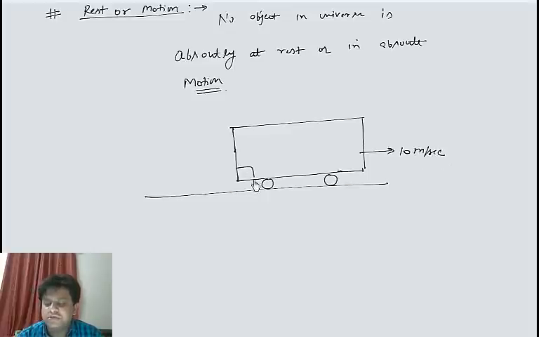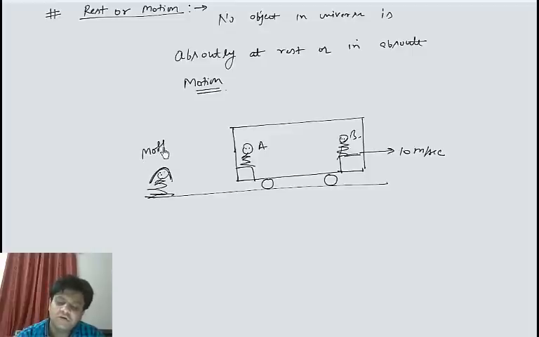One person is A and the other person is B. The whole train is moving with speed of 10, and the mother of A and B is standing on the platform.